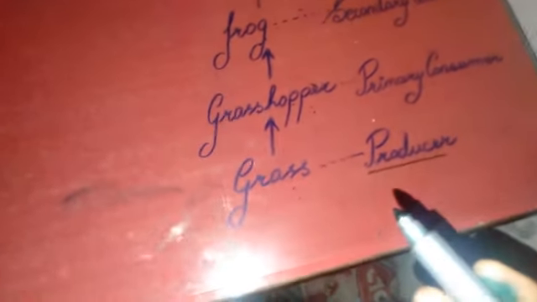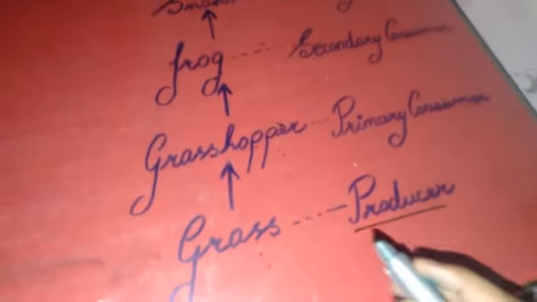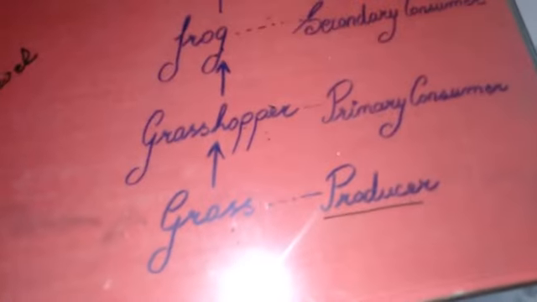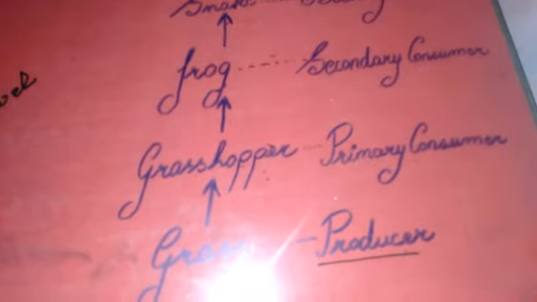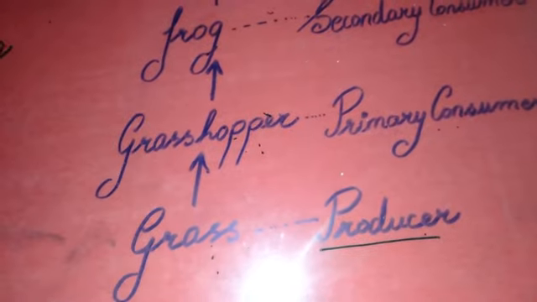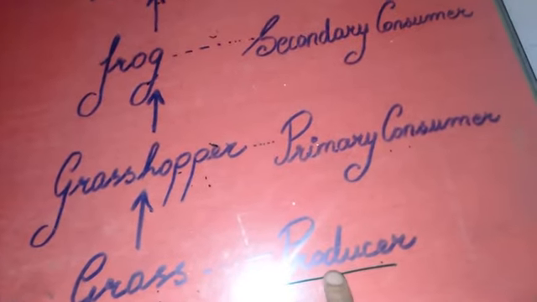Here you can see grass is at the producer trophic level. Now a new term, trophic level, is being introduced. What is this trophic level? The different positions occupied by organisms in a food chain are known as trophic levels. Grass is occupying the position of producer. It is producing food for this food chain. So grass is at the producer trophic level.